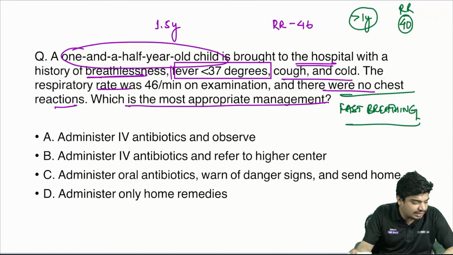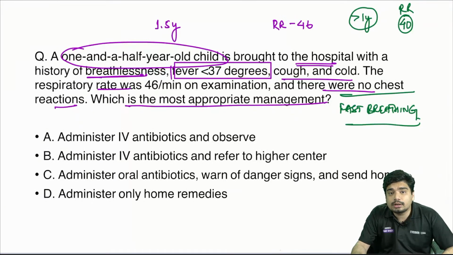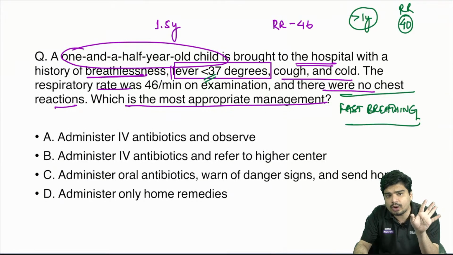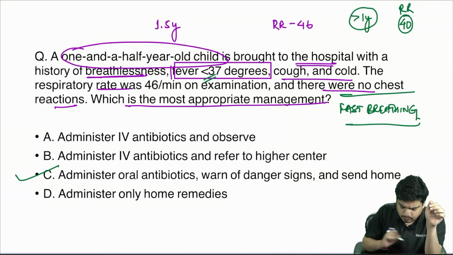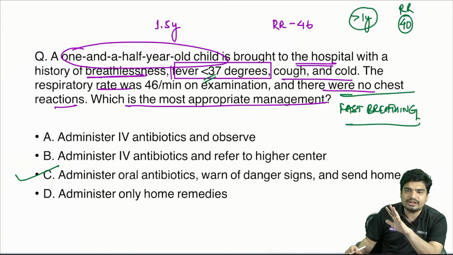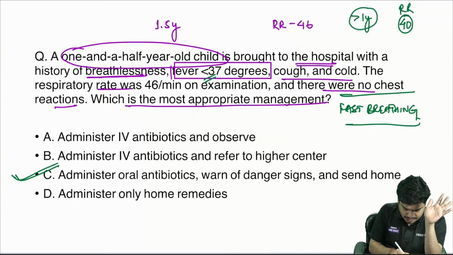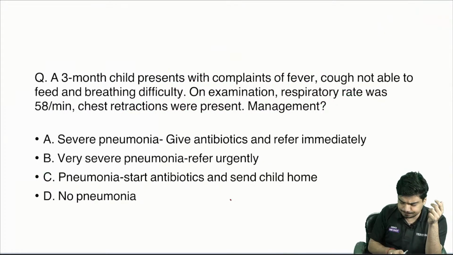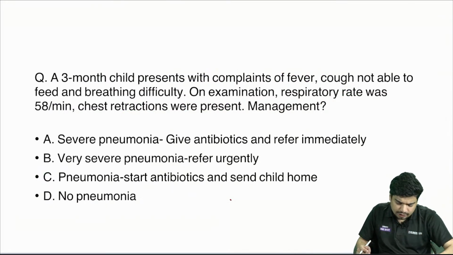There is no high grade fever. That's why they are saying fever less than 37. There are no other danger signs. So the answer will be administer oral antibiotics, warn of danger signs and send home. Which oral antibiotic? Amoxicillin.